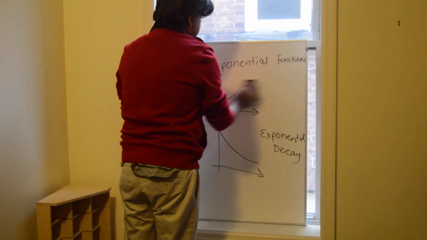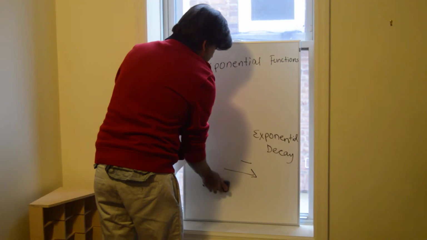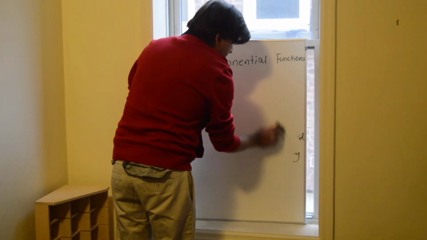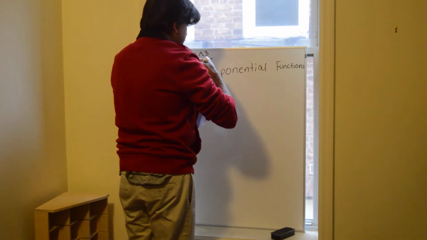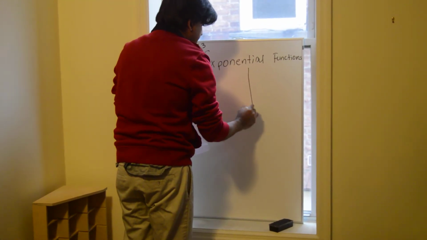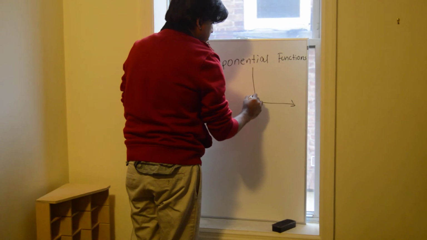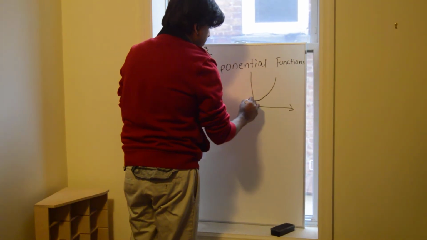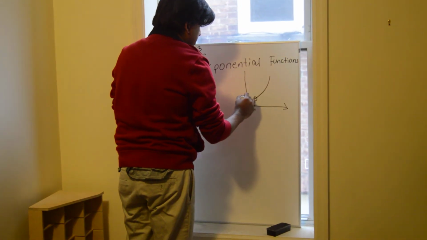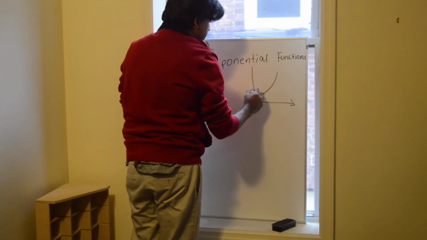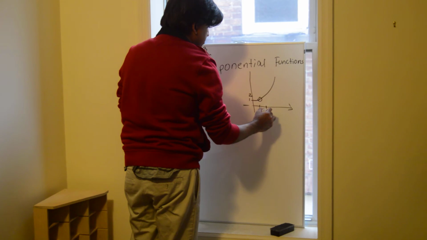So in the case that we just worked a little while ago, we found out this curve. So we'll use the curve, right? So we had it start at 1, and then at 1 it was 2, and then at 2 it was 4, and so on.